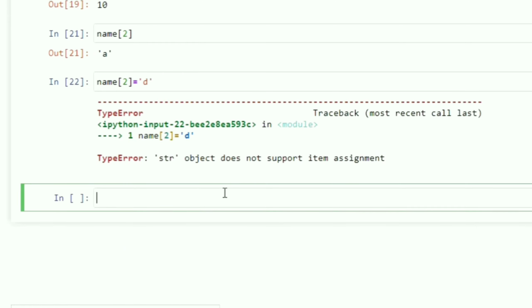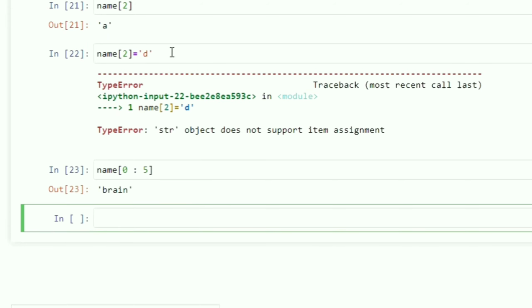So here, if I take name as an example and write name of 0 colon 5, it is colon, not semicolon, what will be the answer?